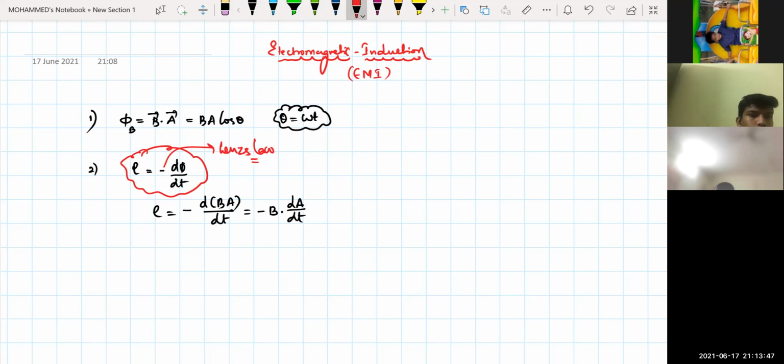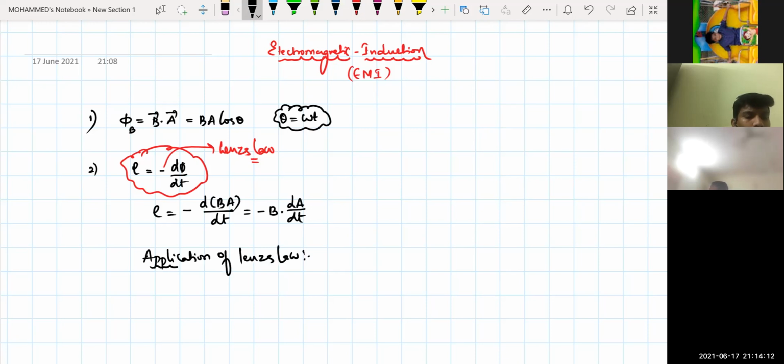So what does Lenz's law say? The magnetic flux that is being produced induces an EMF in which direction? Opposite direction. Like, for example, I'll explain this one: the sign convention and the application of Lenz's law.